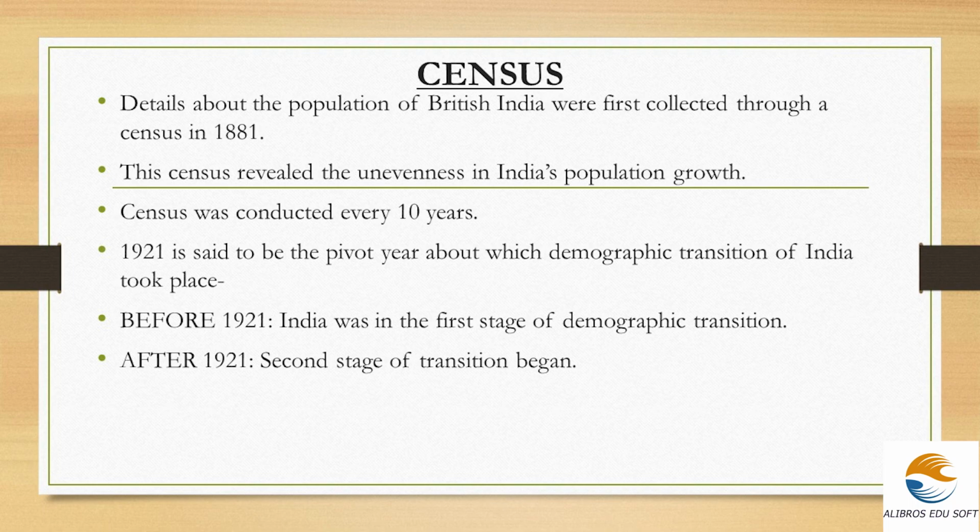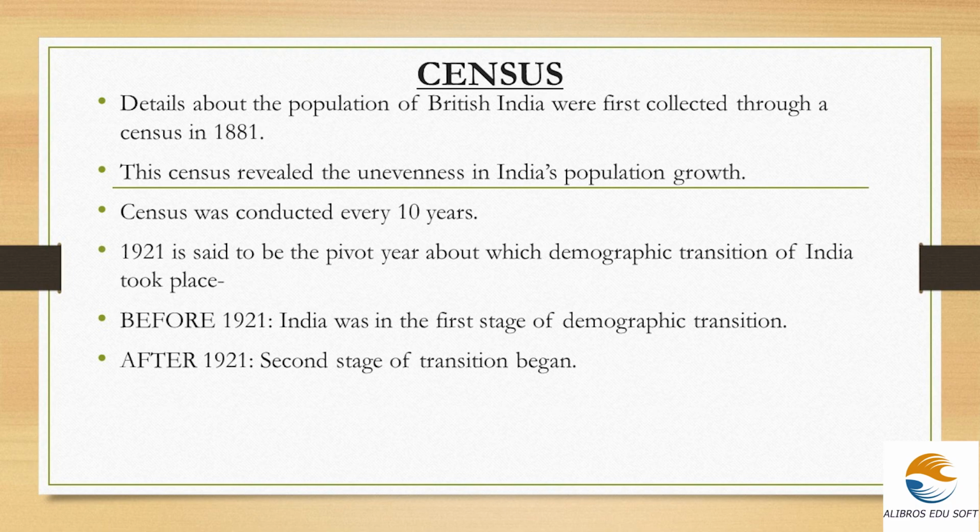We know the census was conducted every 10 years, and there is a date called 1921, which is called the pivot year, to which the demographic transition is related. Before 1921 and after 1921 are the two phases into which the demographic transition is divided.